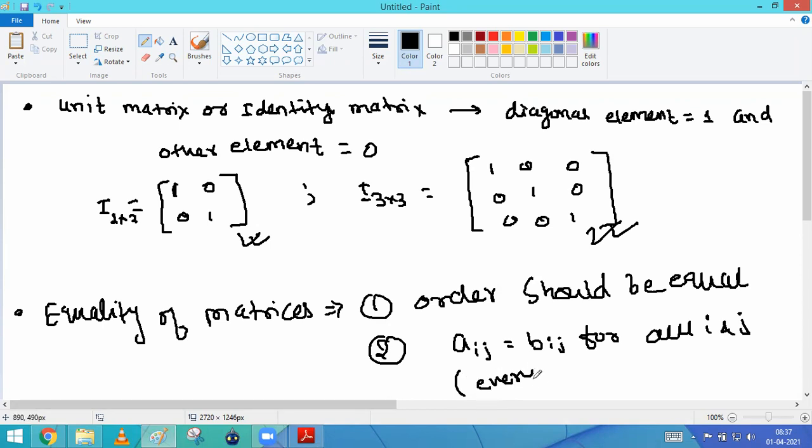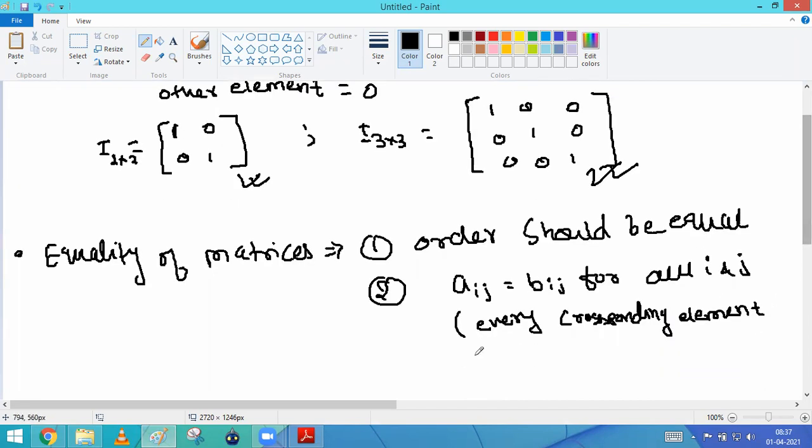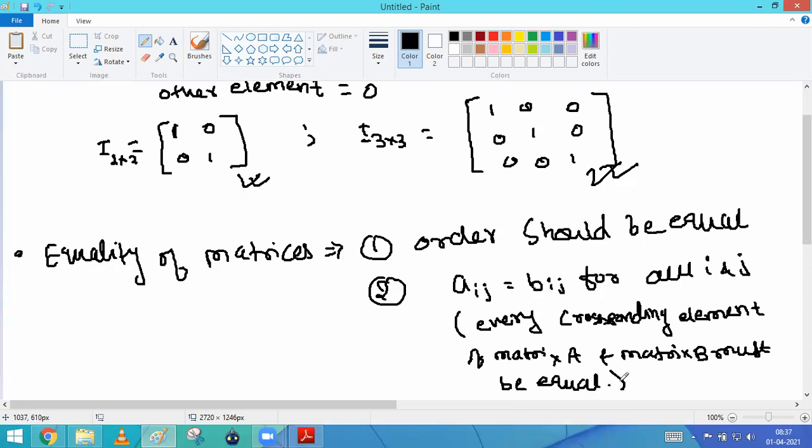Every corresponding element of matrix A and matrix B must be equal. Then we can say that such type of matrix is basically what? The equality of the matrix.